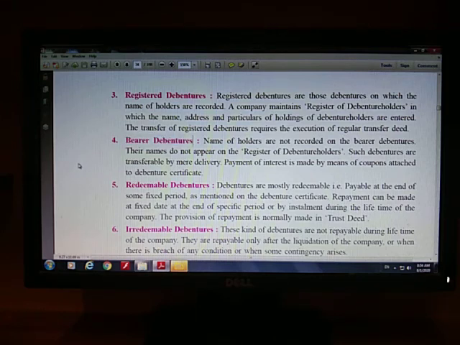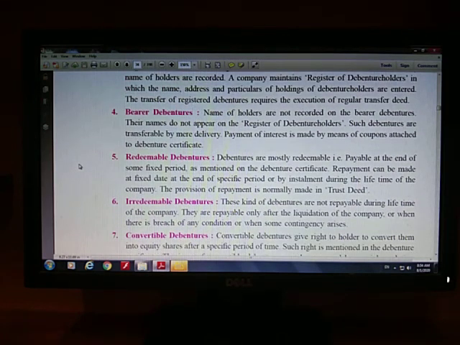Bearer debentures are those debentures which are not recorded in the register of debenture holders, because upon a debenture certificate your name is not mentioned. You can sell this particular debenture just by handing it over to another person. Here you can see the words mere delivery.